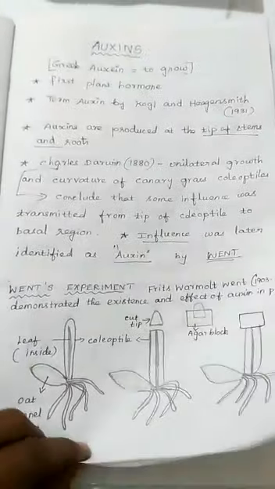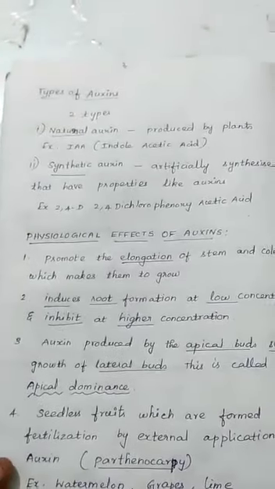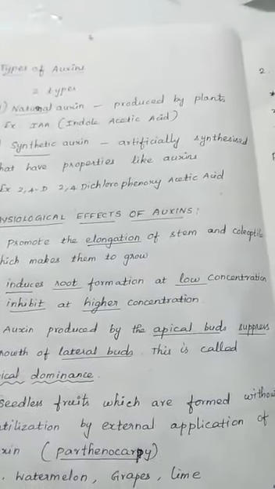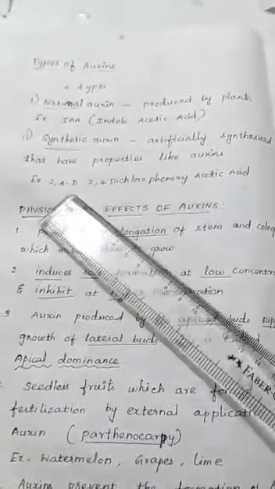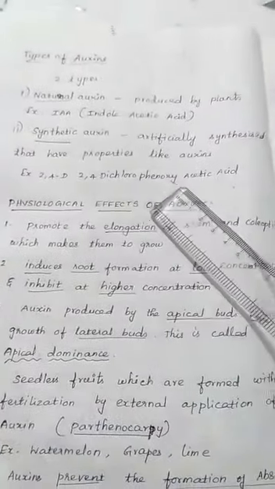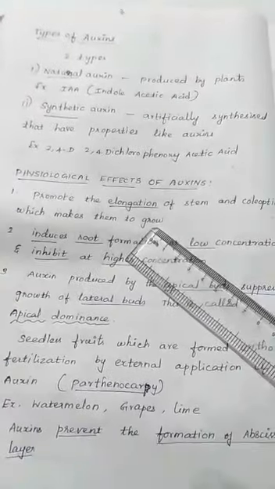Then there are 2 types of auxins: natural auxin and synthetic auxin. Natural auxin means it is produced by the plants. Example, IAA, indole acetic acid. Next, synthetic auxin. It is artificially synthesized, but it has properties like the natural auxin. Example, 2,4-D, 2,4-dichlorophenoxyacetic acid.